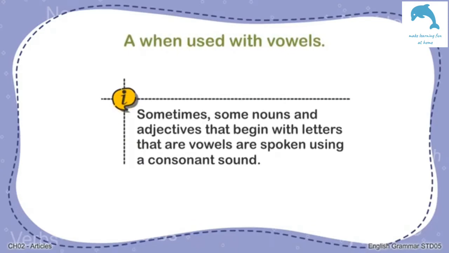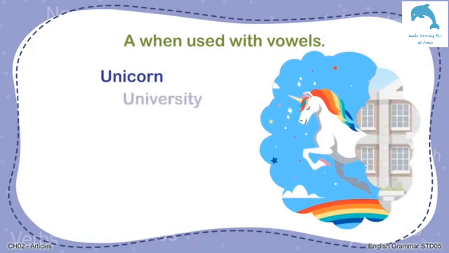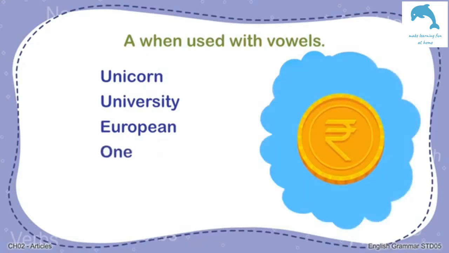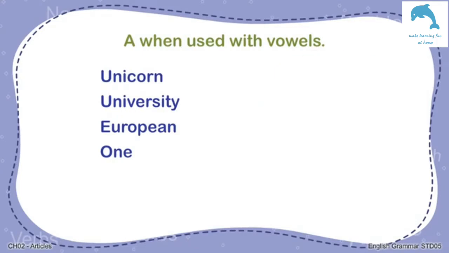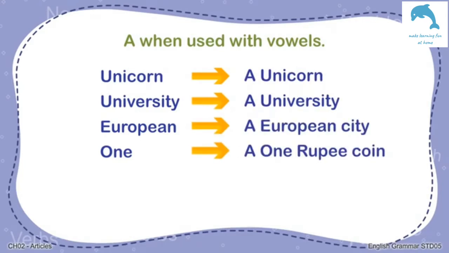Sometimes, some nouns and adjectives that begin with letters that are vowels are spoken using a consonant sound. Unicorn, university, European, one, etc. are examples of such words. So, you would say a unicorn, a university, a European city, a 1 rupee coin.